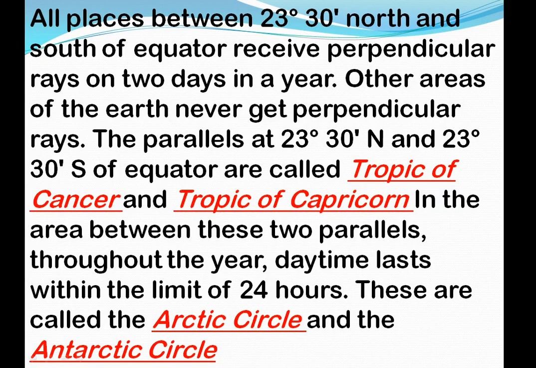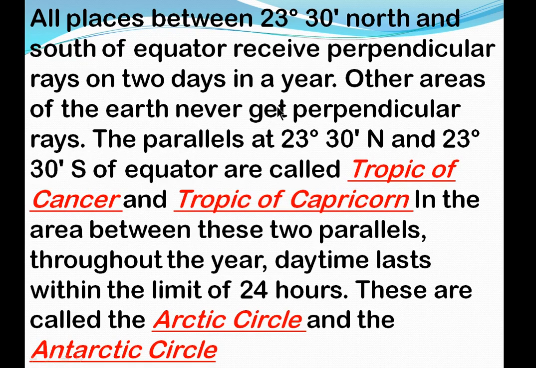Now here we will go to the next point, about the Tropic of Cancer and the Tropic of Capricorn. All the places between them, to the north and the south of the equator, receive the perpendicular rays on 2 days in a year. That means in the whole year there are 2 days on which these areas receive the rays perpendicularly, from the north and the south. Other areas never get perpendicular rays.